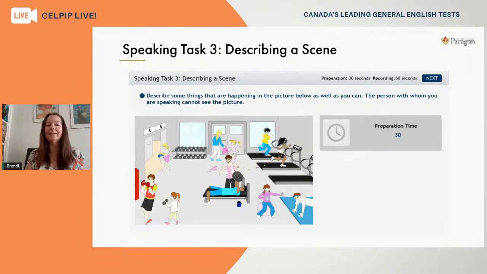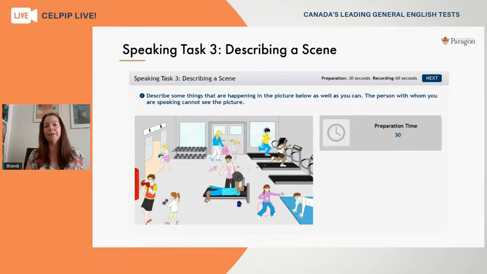Now on your real test, you can see here that you'll have that 30 seconds to think. What I'd like to present today is I'm going to demonstrate how you can practice, how you can study at home before you even go into the testing center to take your test. So when you first start out to practice your speaking, I would recommend that you don't worry right now about the timer. So we're not going to set a timer today while we're practicing.